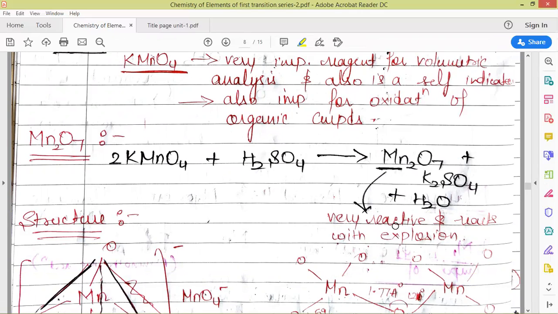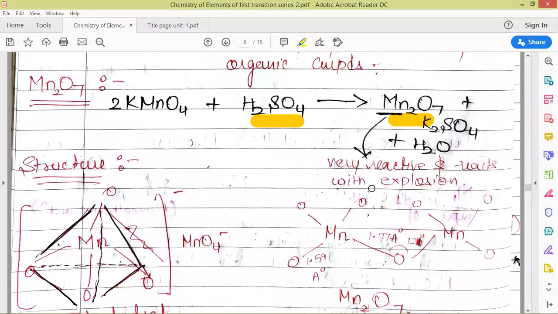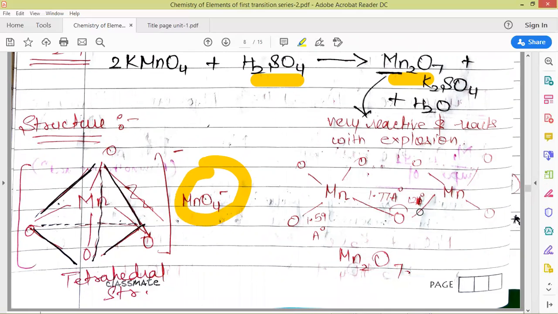Here manganese is in +7 oxidation state. Mn2O7 is obtained from KMnO4 via the reaction of KMnO4 with H2SO4. Mn2O7 is very reactive and reacts with explosion. Here we have shown the structure of MnO4 negative, which is an anion, and this is the structure of Mn2O7, which is formed by the dimerization of MnO4 negative.